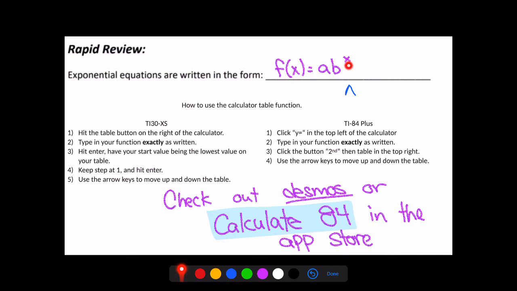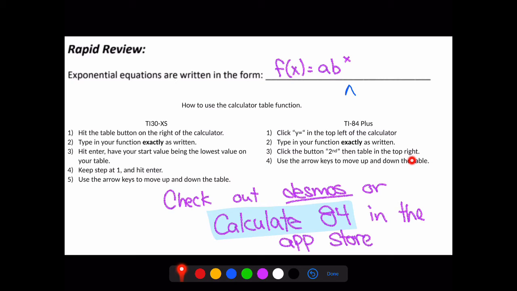That can also be found in the top left area of the calculator. From there, after you write your function in, exactly as a times b raised to the power of x, you're going to click the second then table in the top right. So you're going to hit the second button, which is also in the top left, it's right below y equals. And then you're going to hit table in the top right. So it should highlight all the yellow buttons if you have a TI-84, TI-83, and table should be in the top right.